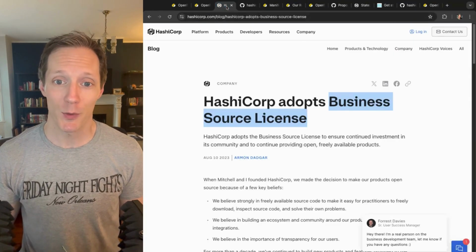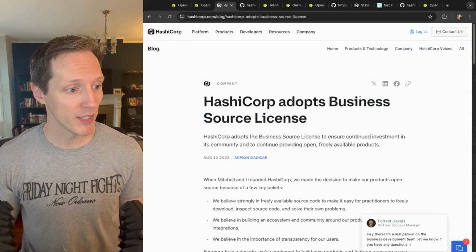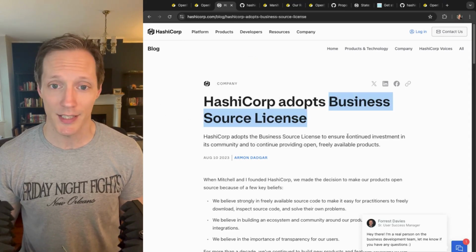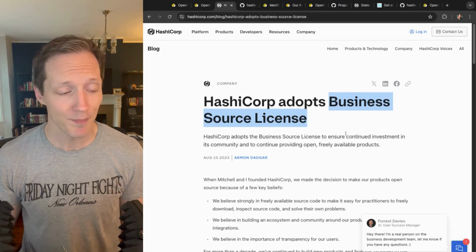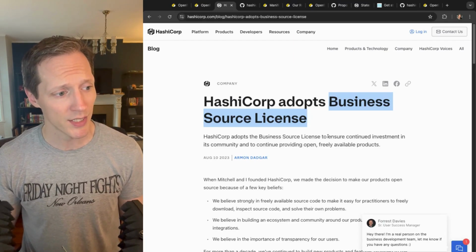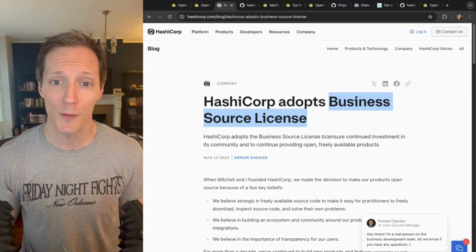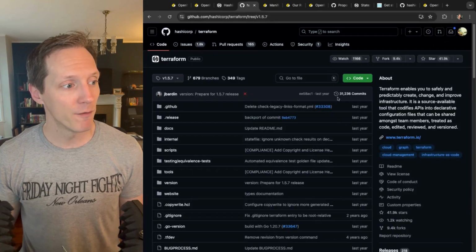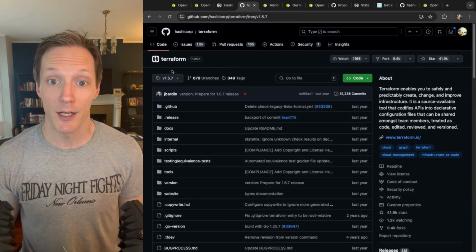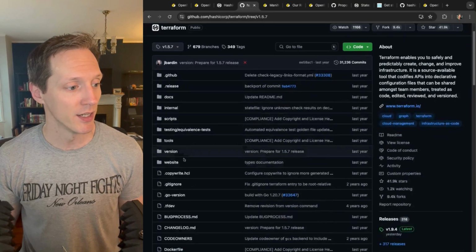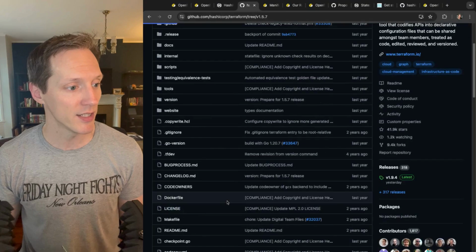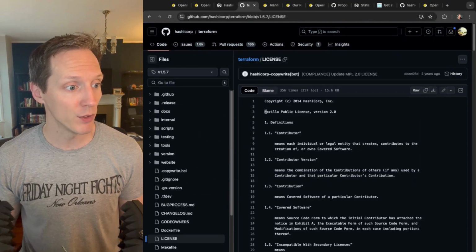See, back in 2023, HashiCorp adopted this business source license. Right? They moved away from the Mozilla public license that they were on and adopted the business source license that was a little more restrictive. The last fully open source version of HashiCorp Terraform on the Mozilla public license was this 1.5.7 release, right? And if we come down here and we click on license, we can see, yep, Mozilla public license.